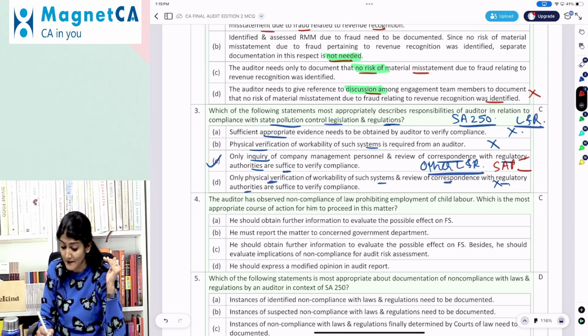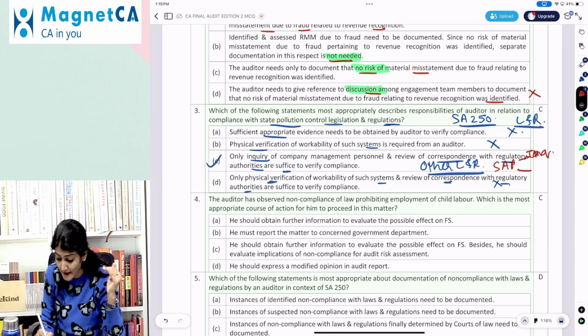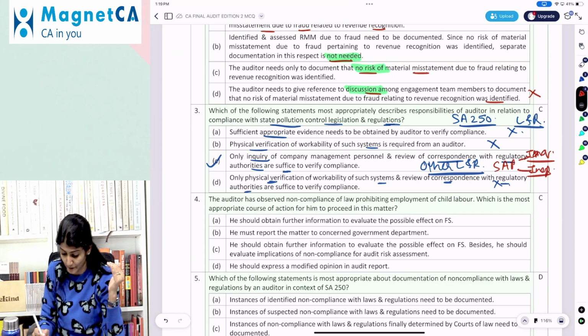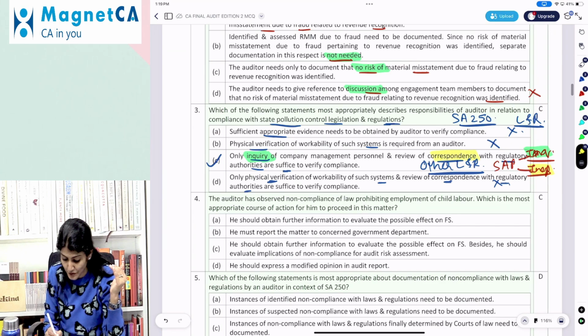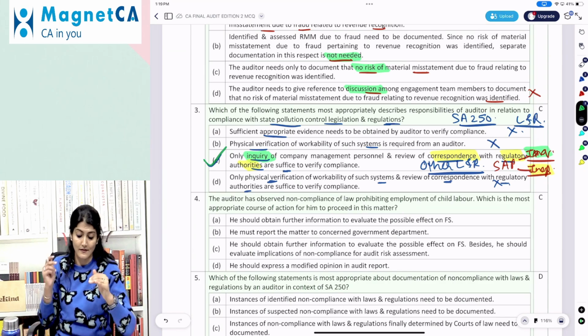And what are the specified audit procedures? Inquiry of the management and the inspection of the correspondence with the regulatory authority. Right. So one, inquiries of the management, and second, inspection of the correspondence with the regulatory authority. So that is why C is the option.